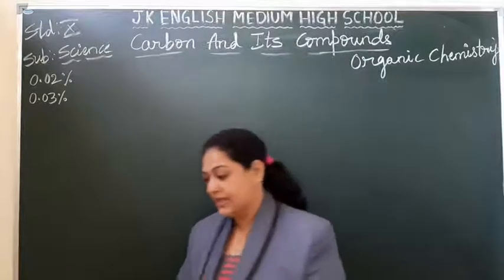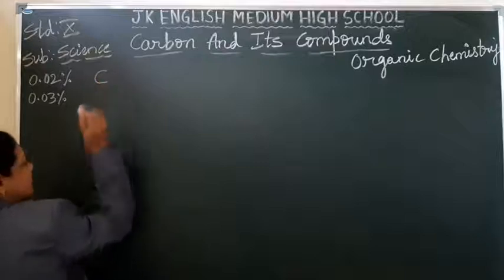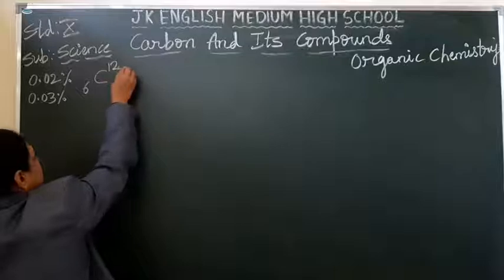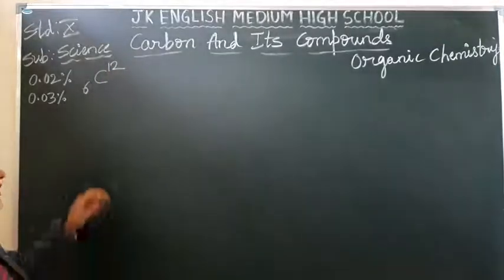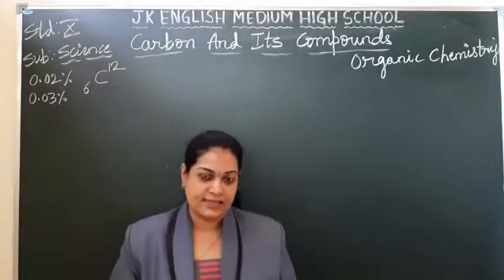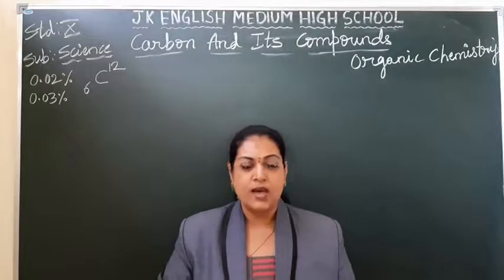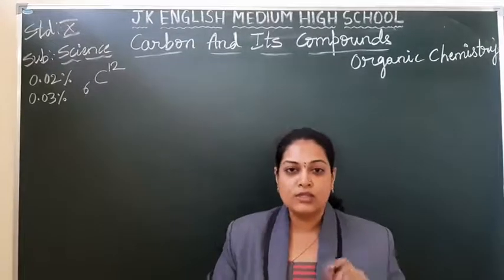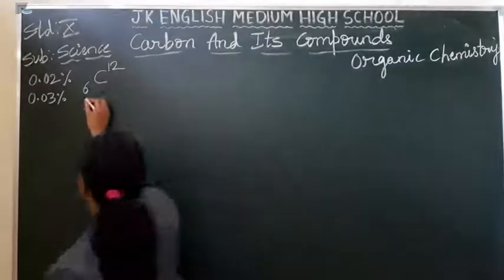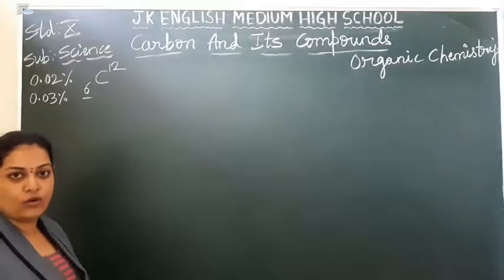Right, students? Carbon, its symbol is capital C with atomic number 6 and mass number 12. Atomic number 6 means, as you know, atomic number is nothing but the number of protons. And we know that the number of protons is equal to the number of electrons. So if 6 is the atomic number, carbon has 6 electrons.